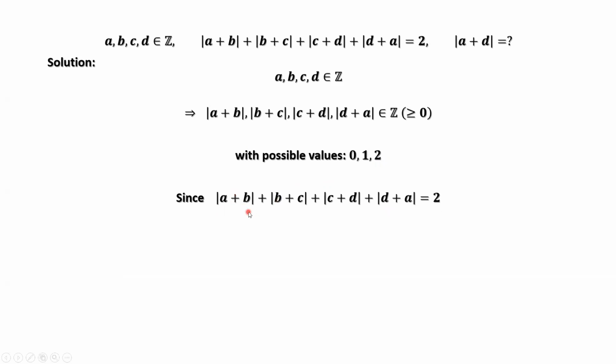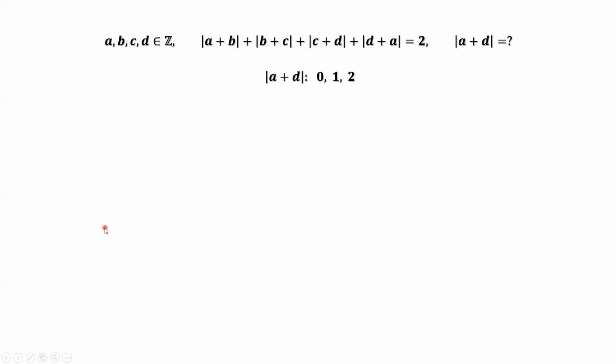From the given condition, we have this result. The possible values of absolute value of A plus D equal 0 or 1 or 2. Let's check one by one. Is absolute value of A plus D equals 0 possible? Yes. If A equals B equals D equals 0, C equals 1.